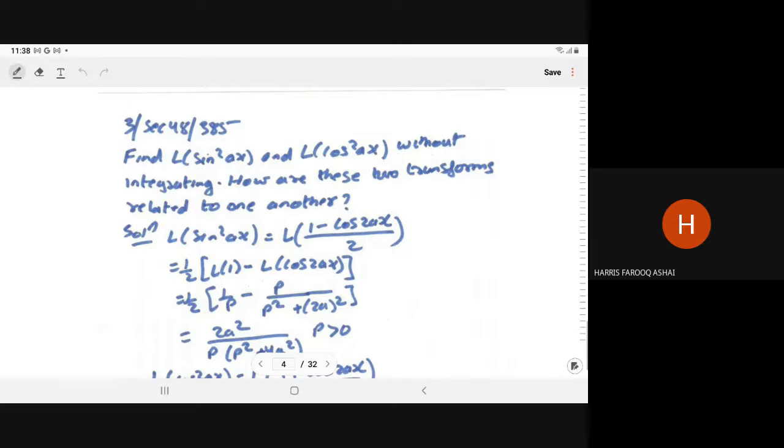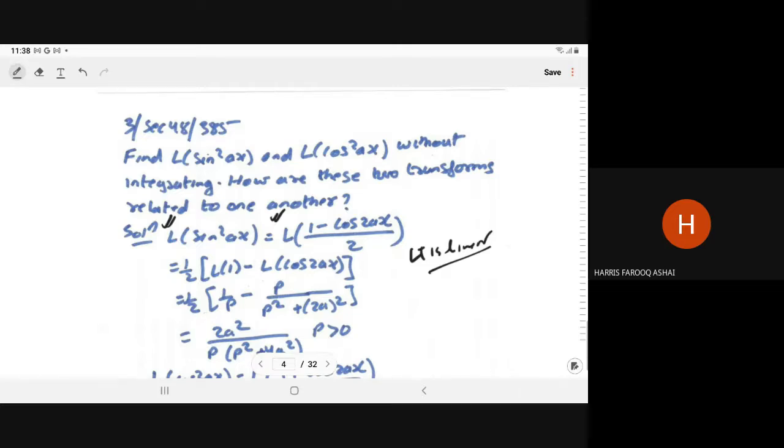Then how are these two transformations related to one another? So we know that sine square ax can be written as (1 minus cos 2ax) upon 2. So Laplace of the sine square ax can be written as Laplace of (1 minus cos 2ax) upon 2. Since LT is linear, it can be written as 1 by 2 Laplace of 1 minus Laplace of the cos 2ax.